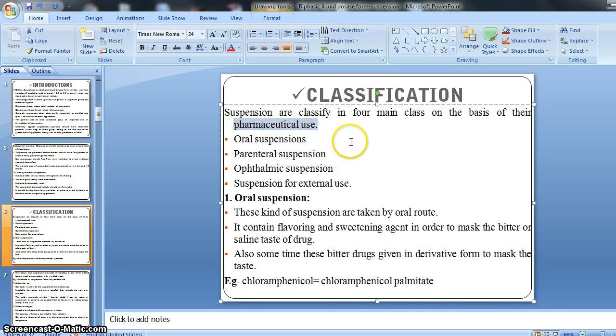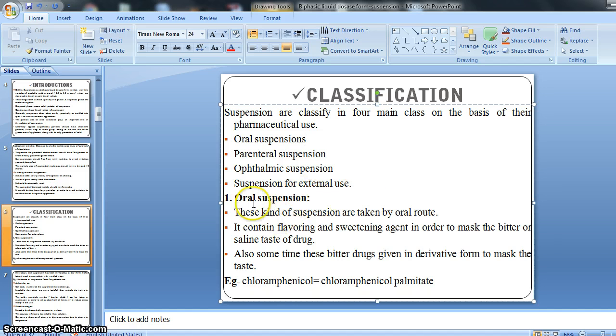Our syllabus contains the classification of suspension on the basis of their pharmaceutical use: oral suspension, parenteral, ophthalmic, and suspension for external use. Oral means taken by the oral route, parenteral means taken by the parenteral route, ophthalmic means instilled into the eyes, and external use means applied topically or externally.